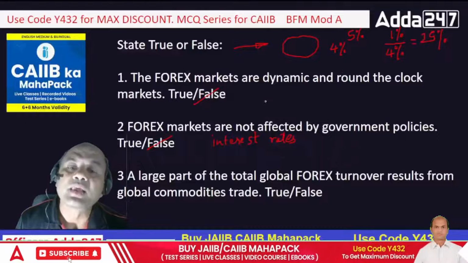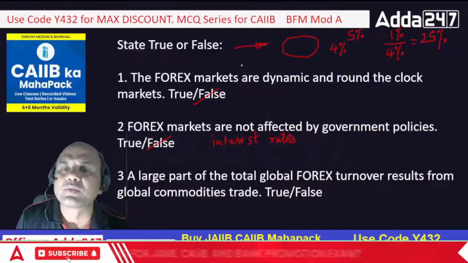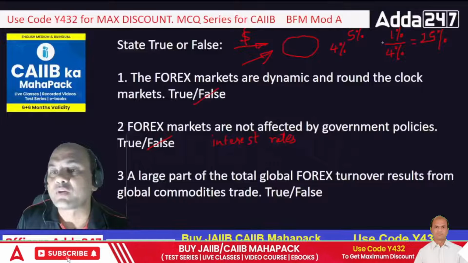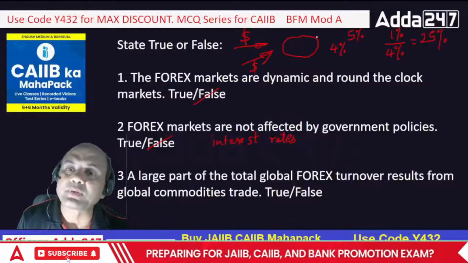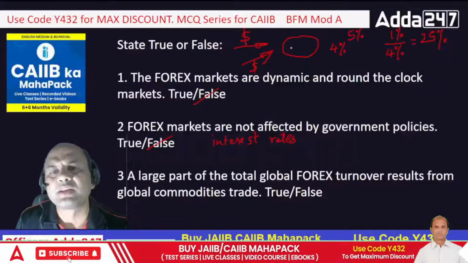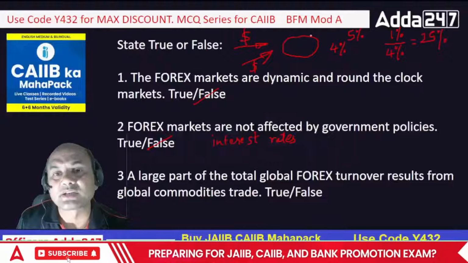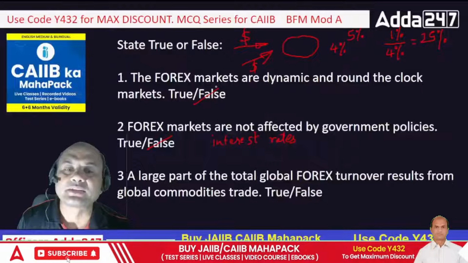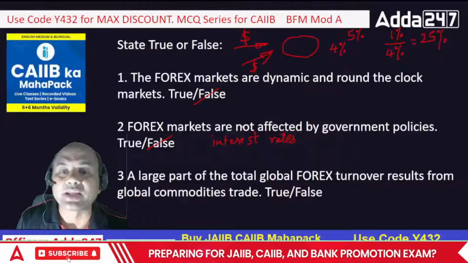So if the RBI increases the rate from 4 to 5, all the investors throughout the world will pour in dollars over here. Everyone will bring dollars, because they are getting 25% higher returns. The supply of dollars will increase, a huge number of dollars will come into India. If supply increases, demand will go down, and the rate of the dollar will be adversely affected.